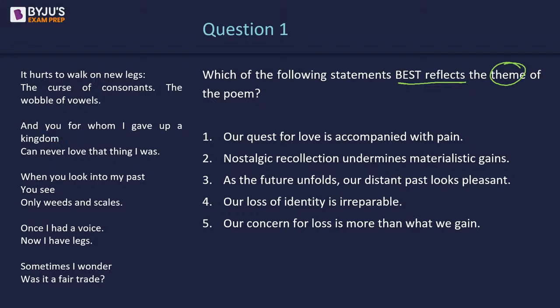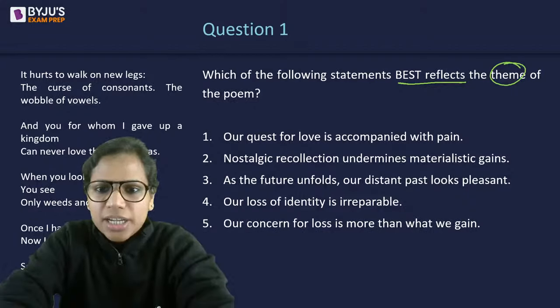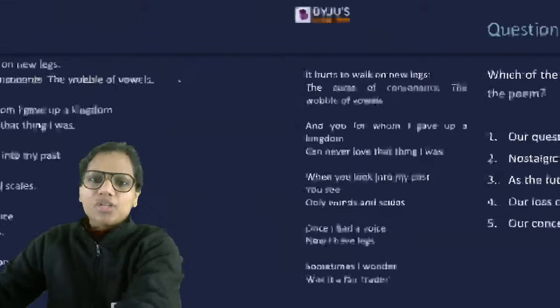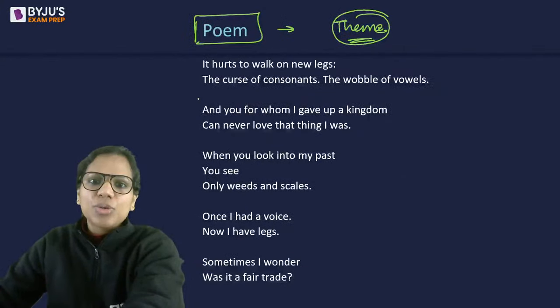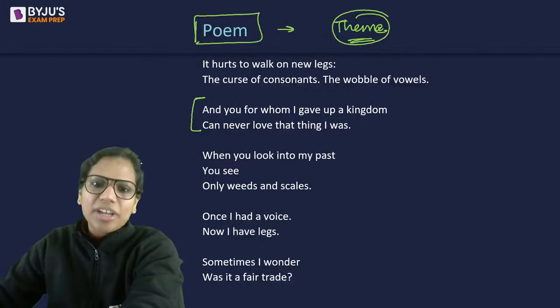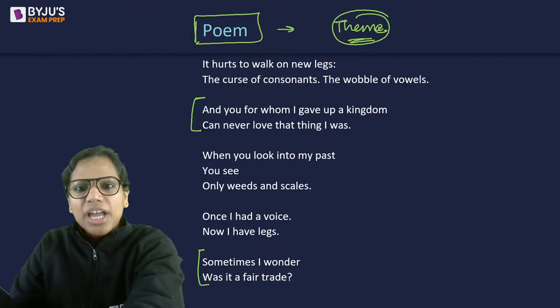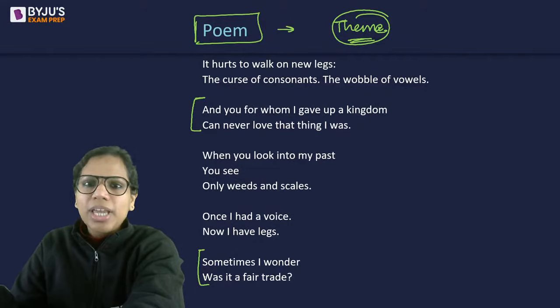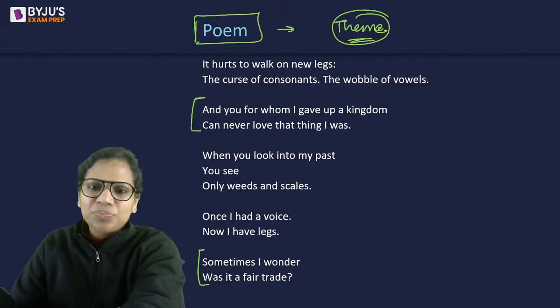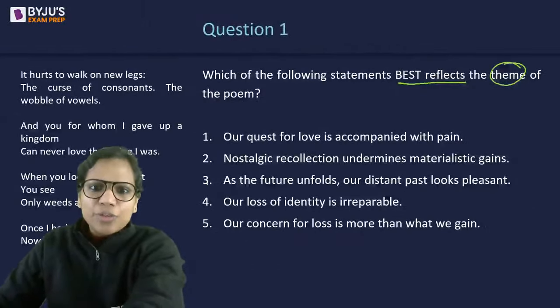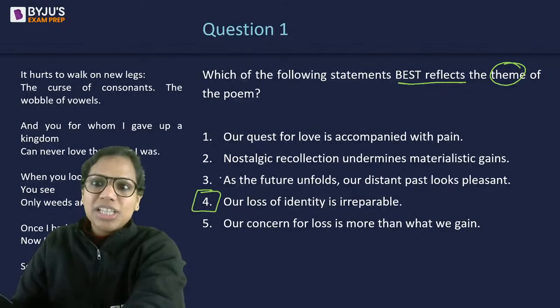Others say 4. So see here, I understand that the part about identity comes out to be dominant. When you read the poem, you realize that this is someone who has given up something and acquired something in return, but she's wondering, was it a fair trade? And this person also does not look very happy right now to us. Yes, that's also there. So this appears to be something that is related.